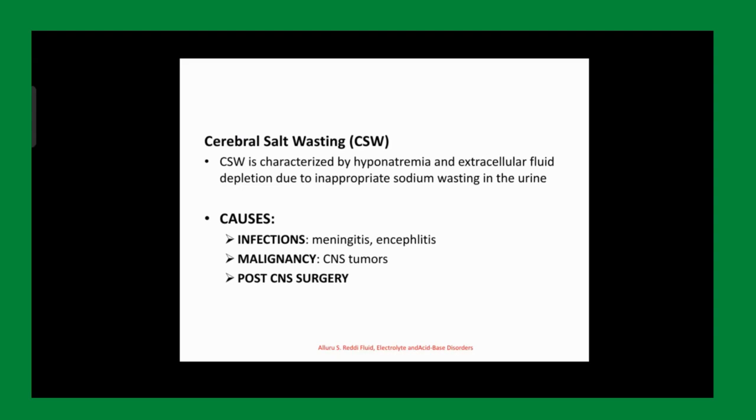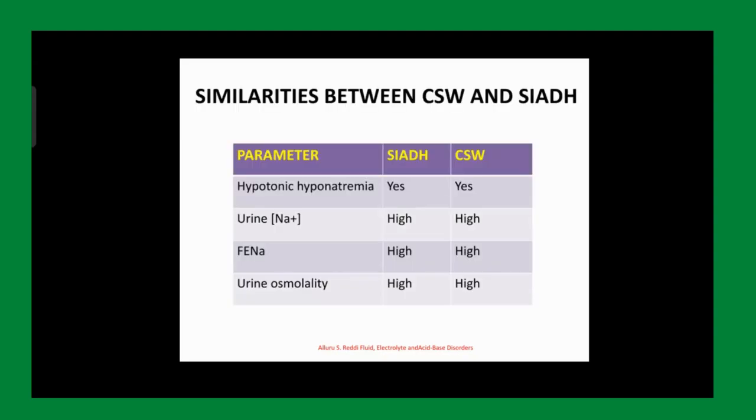Manur, आगे कर लो. The similarities between SIADH and cerebral salt wasting are they both have hypotonic hyponatremia. Their urinary sodiums are high. Their fractional excretion would be high, obviously, because urinary sodium high है तो urine भी high होगा. And they both have urine osmolalities more than 100. ऐसा ही है. सही है. And now let's come to the differences that will help you in distinguishing between cerebral salt wasting and SIADH. You will look at the volume status. SIADH will be euvolemic, but cerebral salt wasting would be hypovolemic.